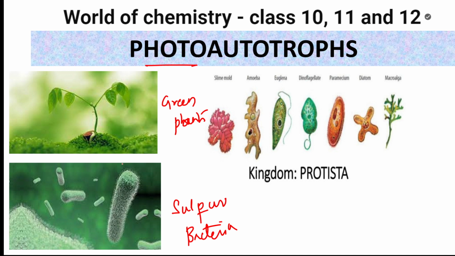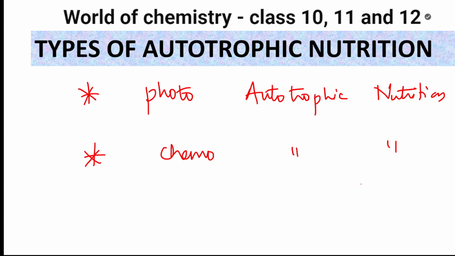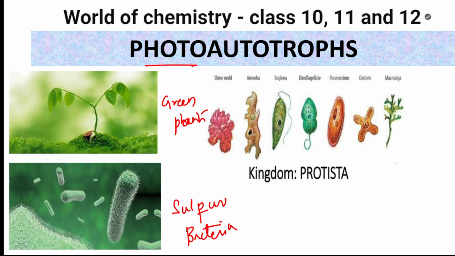What do you mean by photoautotroph? Just now I said autotrophs convert inorganic into organic material. Same as that definition, photoautotrophs are those that convert inorganic materials into organic materials using light as a source. Photo means light. Finally, this gives you energy.